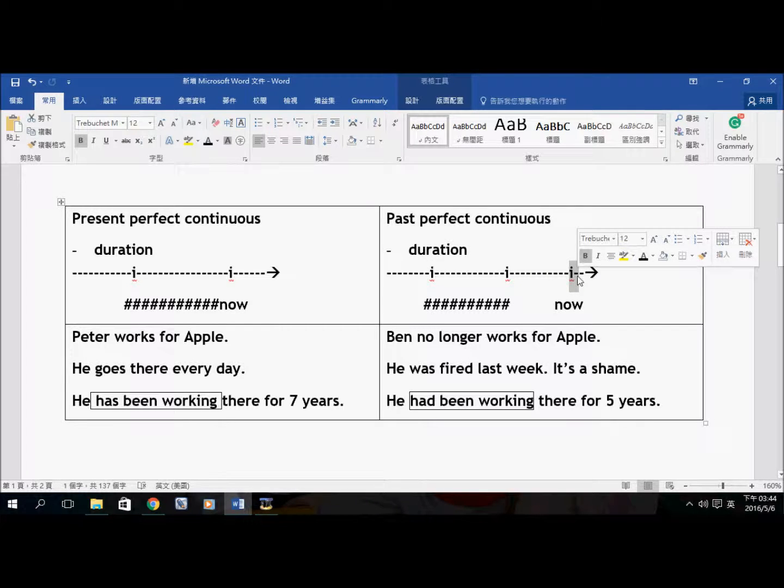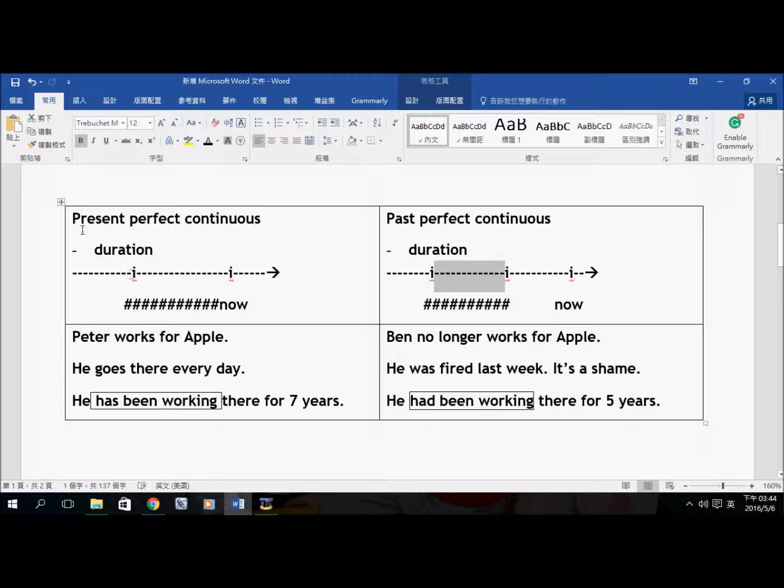an employee in Apple. So in the first example over here, this is the present perfect continuous tense. We can see that the person, Peter, still works for Apple now, and he has been working there for 7 years. In the second example, Ben is no longer an employee in Apple. He was fired last week, but before that, he had been working for Apple for 5 years. So this is past perfect continuous. This is present perfect continuous.